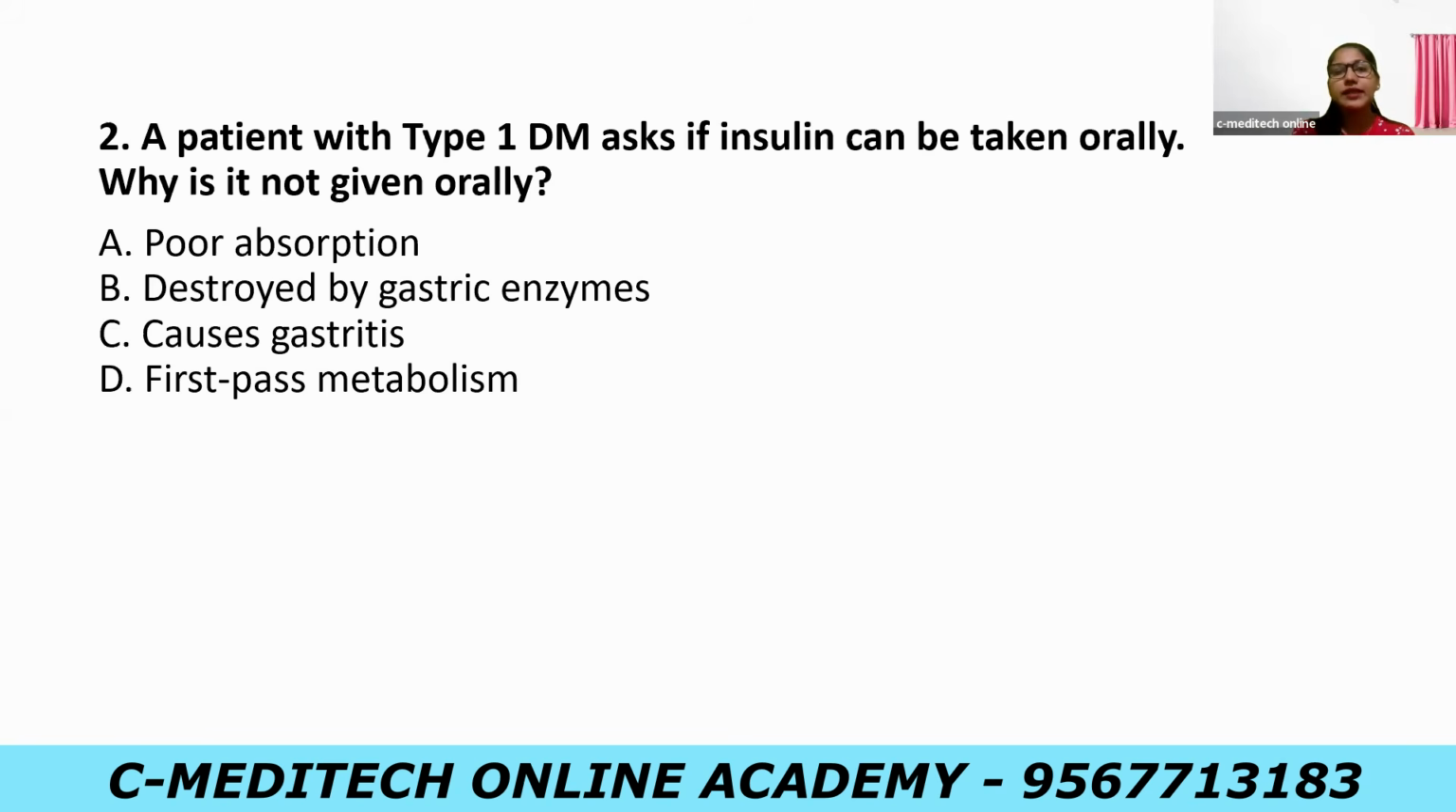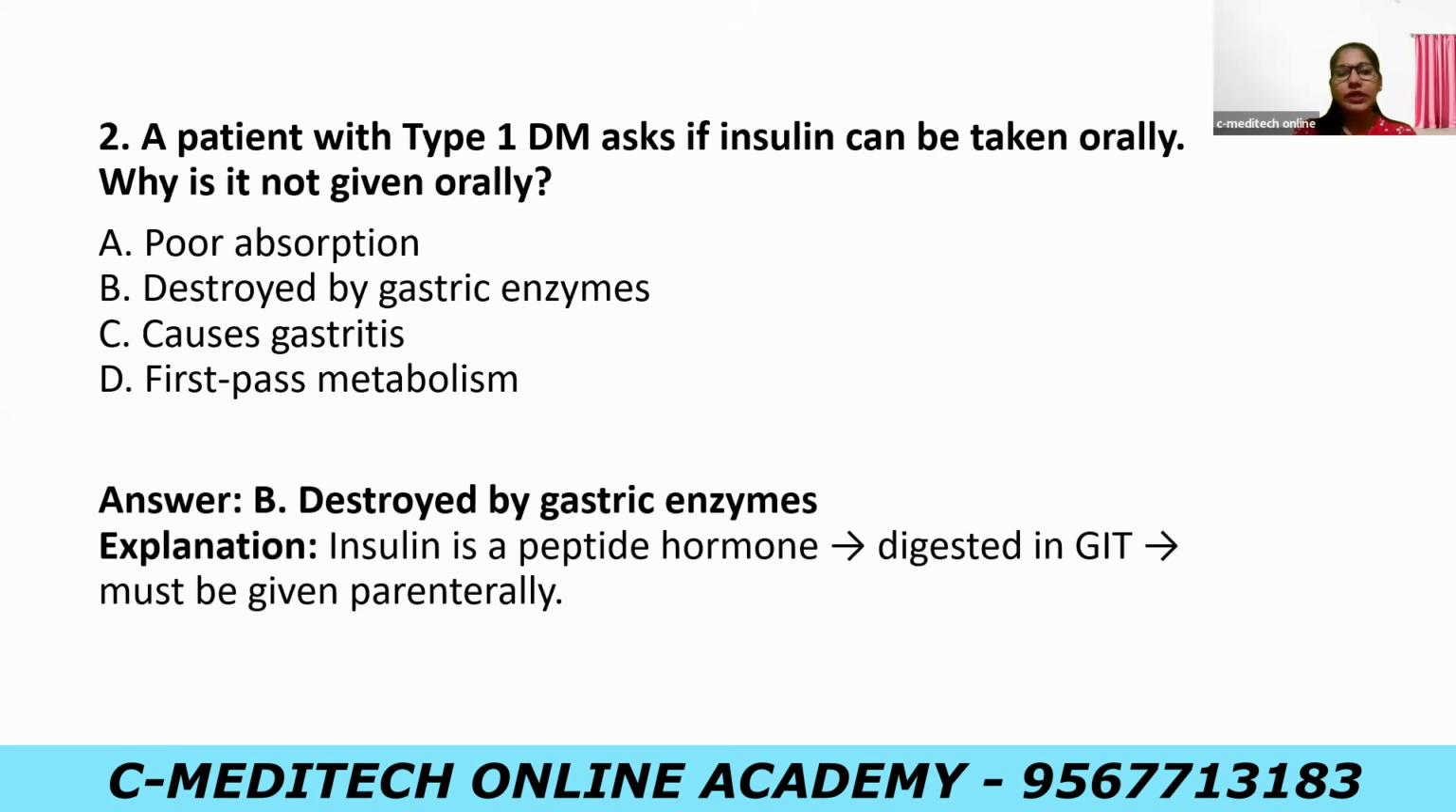It is destroyed by gastric enzymes, isn't it? Since insulin is a proteinaceous hormone, it's a peptide hormone, it will be rapidly destroyed by the enzymes which are present in our stomach, isn't it? Our stomach contains hydrochloric acid. Along with that, proteolytic enzymes are also present. So it will digest the insulin. Since it's a peptide hormone, it is rapidly digested by the enzymes produced in our stomach and intestine. That is why it is given through subcutaneous route. So the answer is option B, that is destroyed by gastric enzymes.